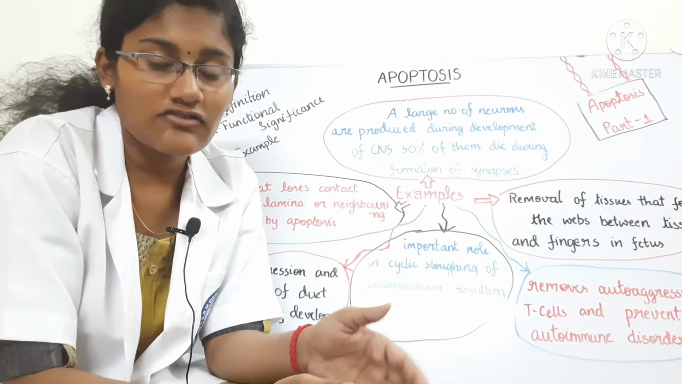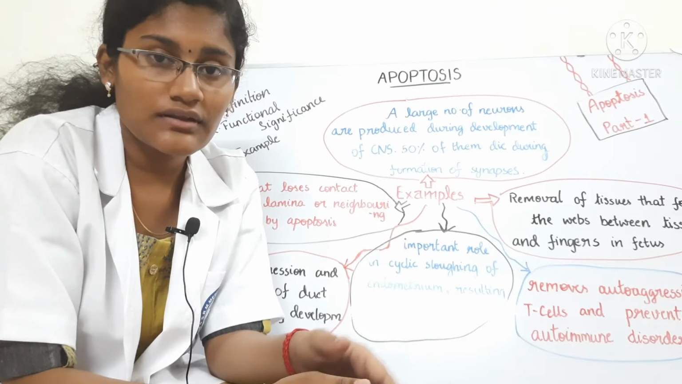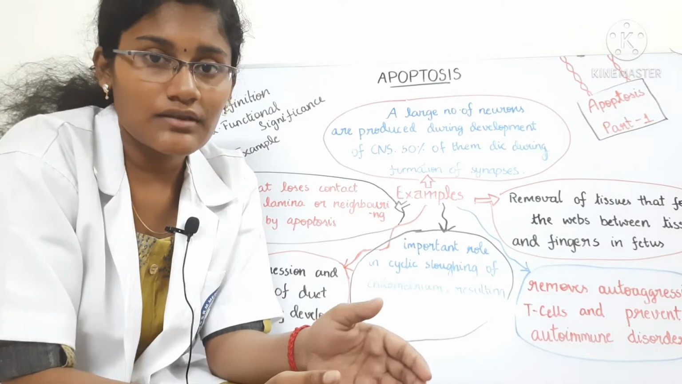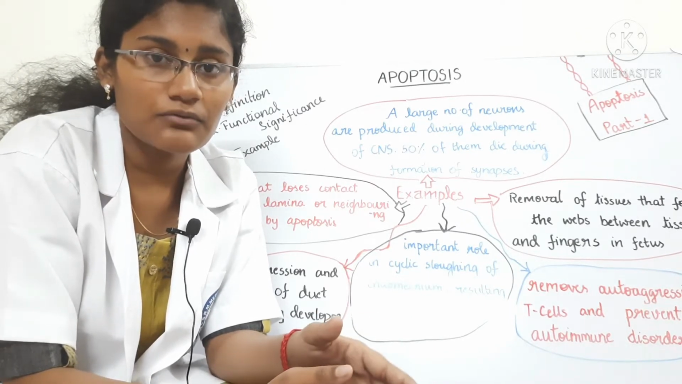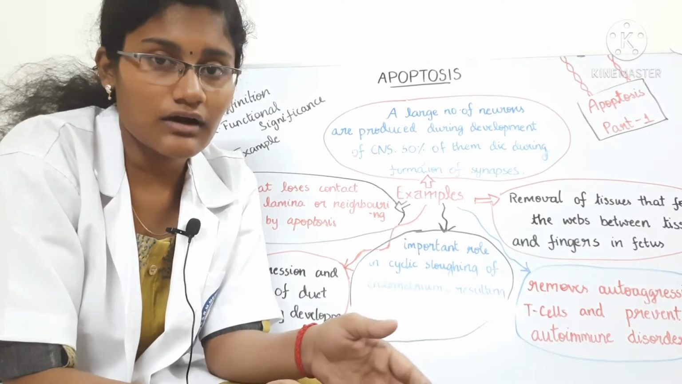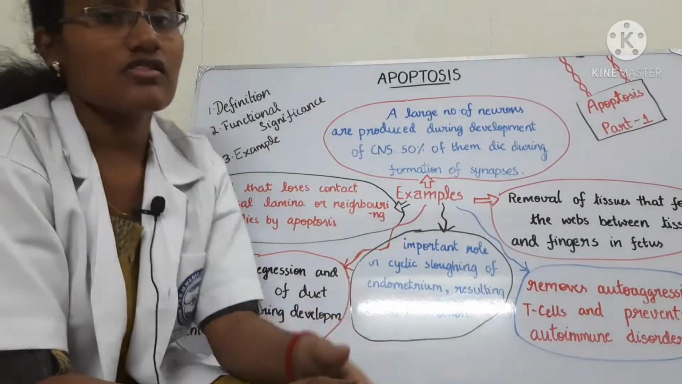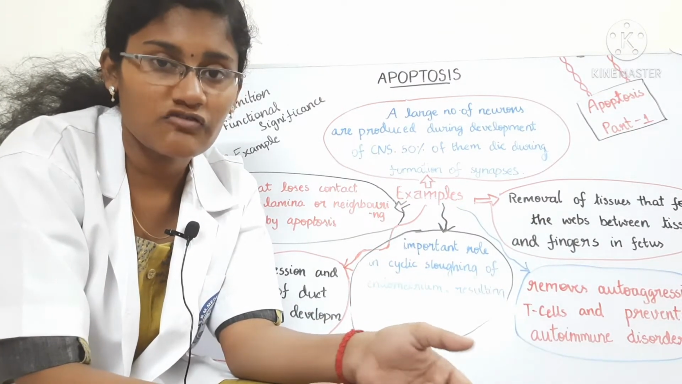Apoptosis is the natural or programmed death of a cell under genetic control. Apoptosis is necessary for normal human life because it helps to kill the cells which are too old, and also helps to remove those cells which are not needed. Now let's talk about the functional significance of apoptosis. Apoptosis helps to maintain cellular homeostasis.